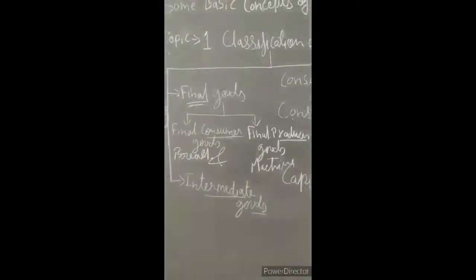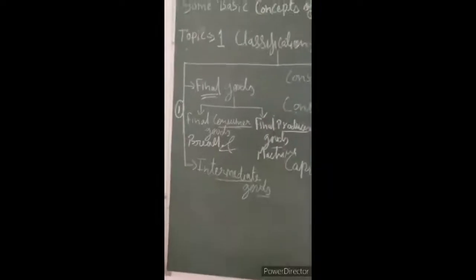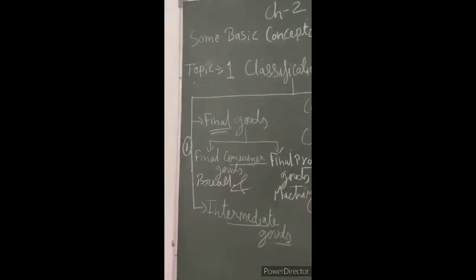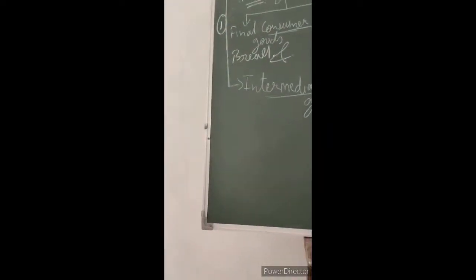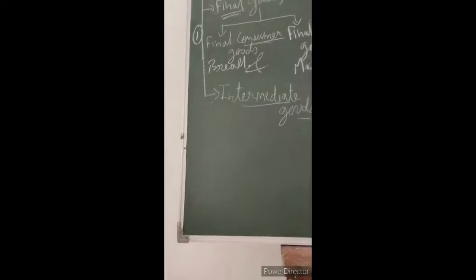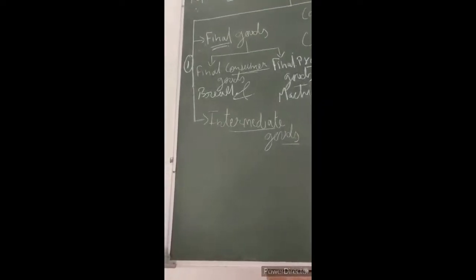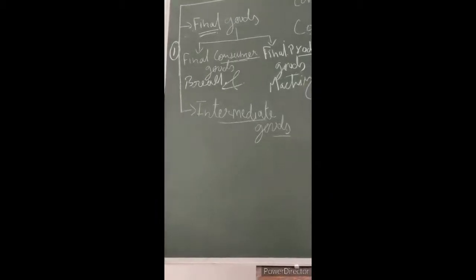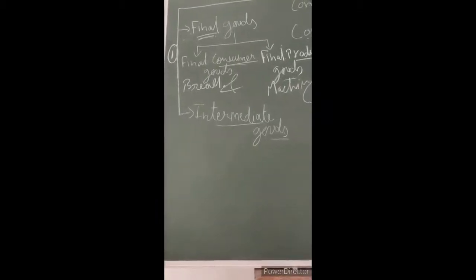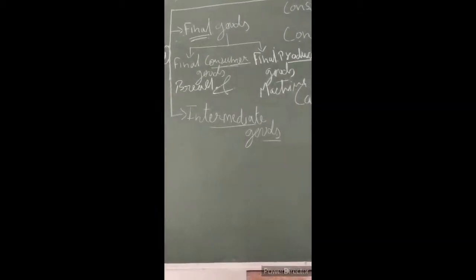The next type of good is intermediate goods. What do you mean by intermediate? Intermediate means it will come under the category of raw material or semi-finished goods. Intermediate goods are those kinds of goods which have not yet crossed the boundary line of production. Value is still to be added to these goods, and they are not ready for use by their final user.